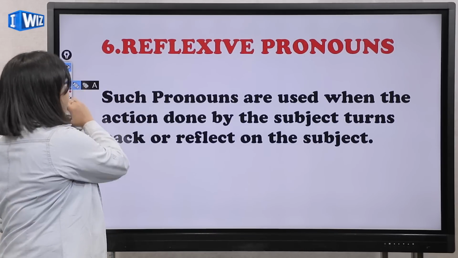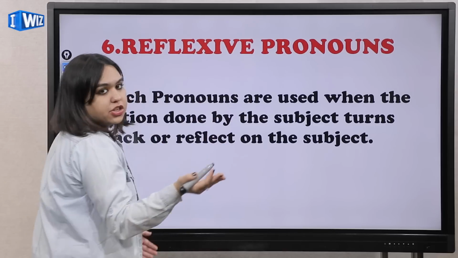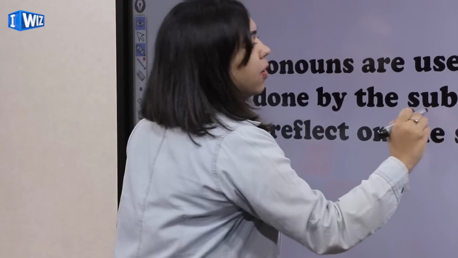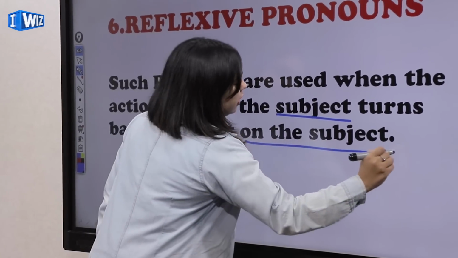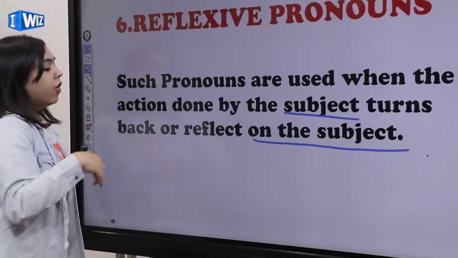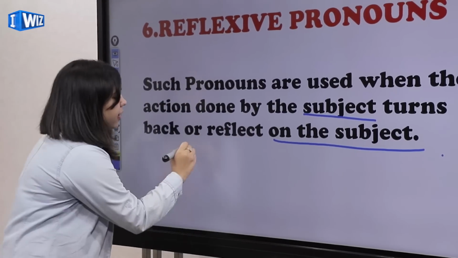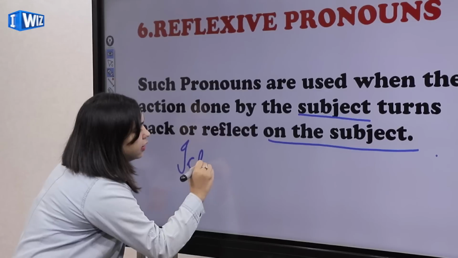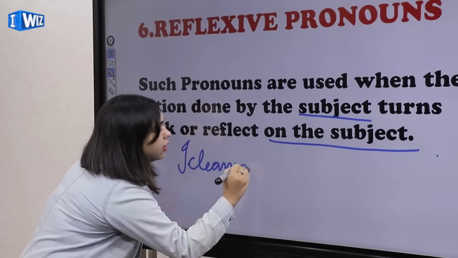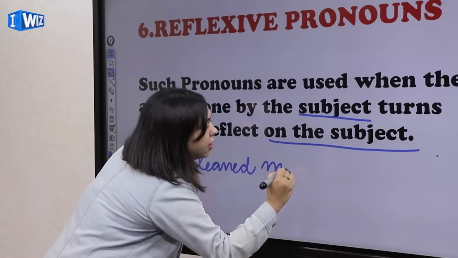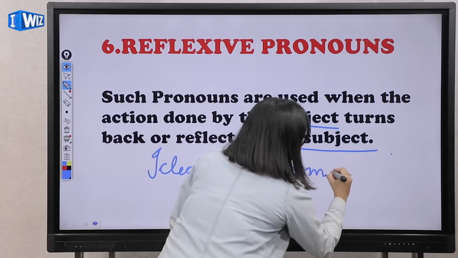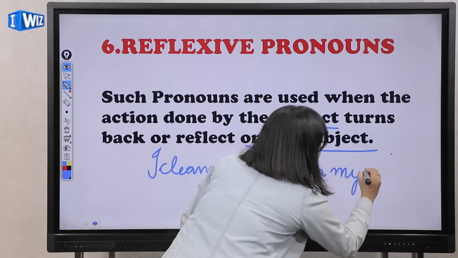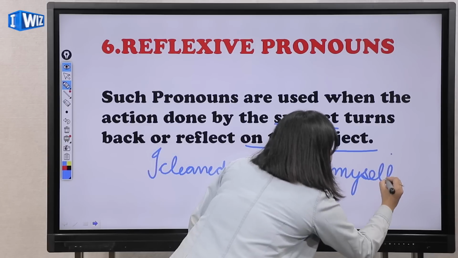What really happens here is that whatever the action is, done by the subject, turns back or reflects on the subject. For example, let's say, I cleaned my room myself.